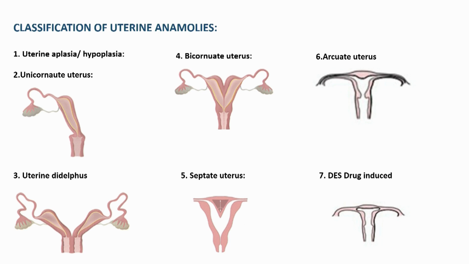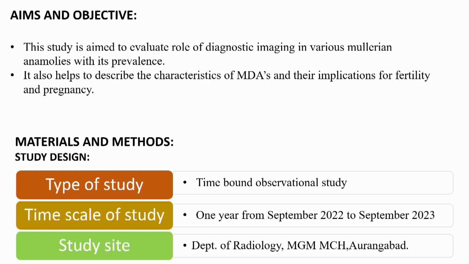The aim and objective: the study aims to evaluate the role of diagnostic imaging in various Mullerian anomalies with their prevalence. It also helps to describe the characteristics of Mullerian duct anomalies and their implications for fertility and pregnancy. It was a time-bound observational study carried out for 1 year, from September 2022 to September 2023, in the Department of Radiology, MGM Medical College and Hospital, Aurangabad.